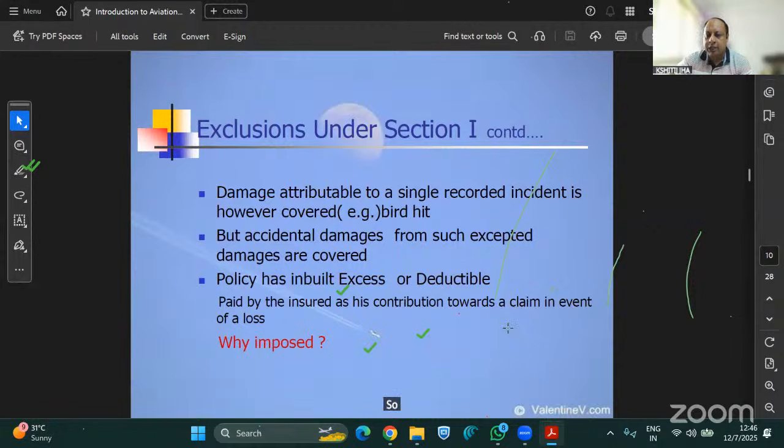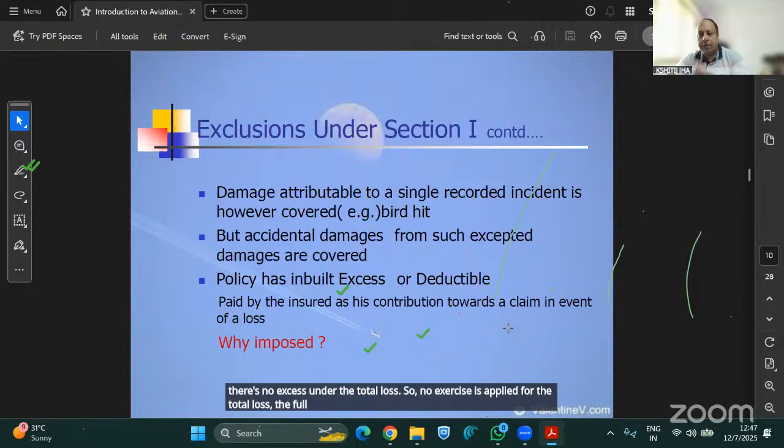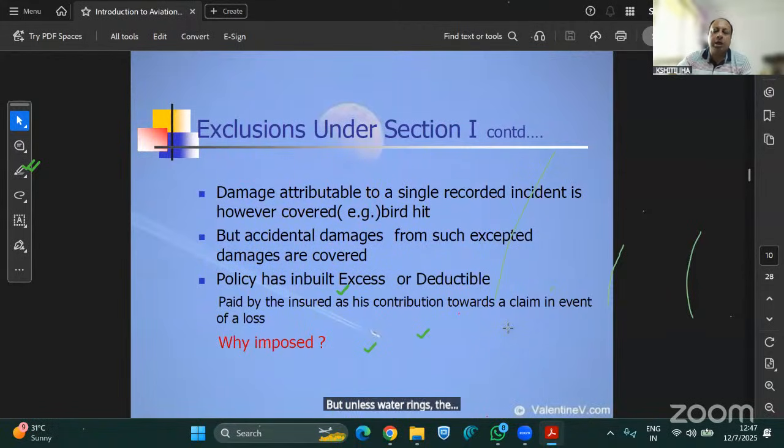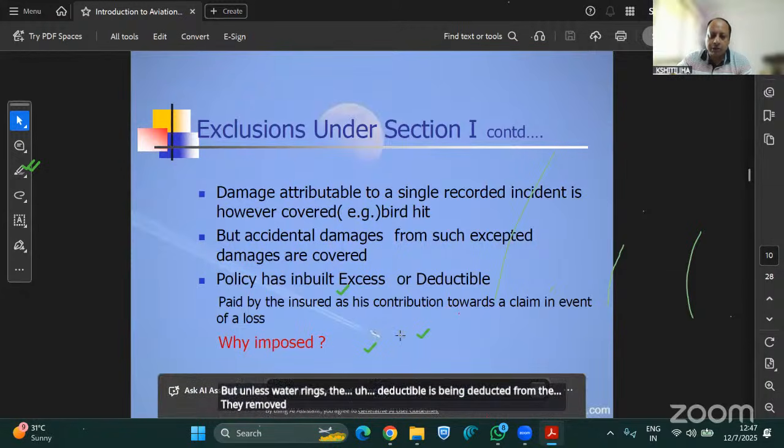When we discuss excess, for fixed wing it is hardly 0.5% of the claim amount, and it can vary from 0.5 to say 1% or 1.5%. But for rotor wing, it can go up to 5%. 5% of the claim amount is standard for each and every loss, including all forms of total loss. But under fixed wing, the total loss is excluded: in case of total loss, there is no excess under fixed wing. The full amount is paid. But under rotor wing, the deductible is deducted from the claim amount for each and every loss.